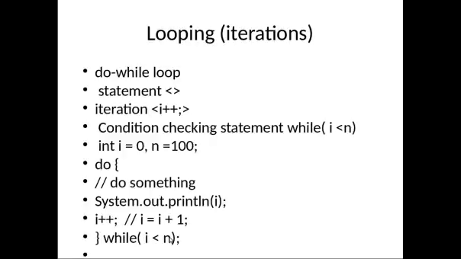So this is the basic difference between the while loop and the do while loop, and both are useful while writing a program. In some cases we may need execution of a statement at least once, so for that purpose we can use the do while loop. Otherwise, in the while loop, the condition check happens first, so that is the basic difference.